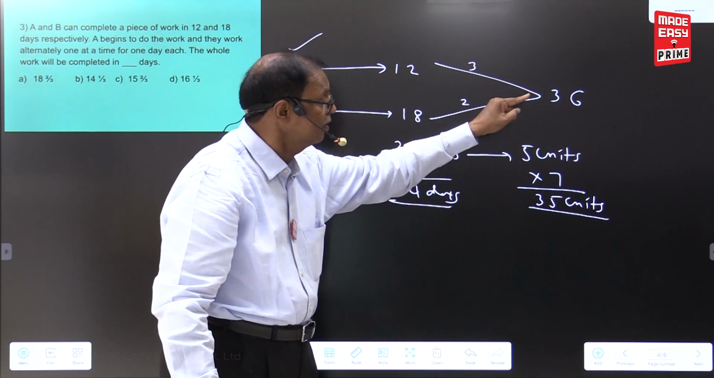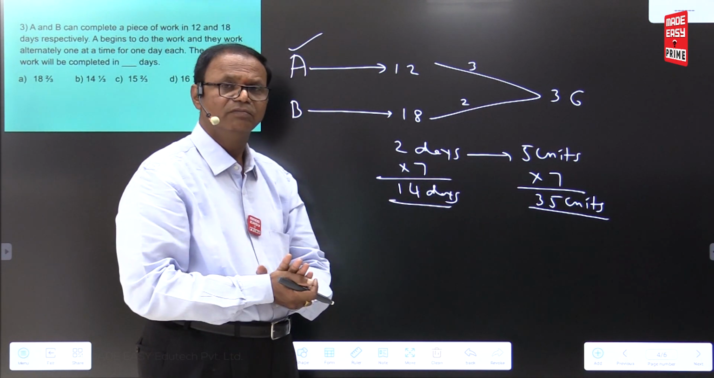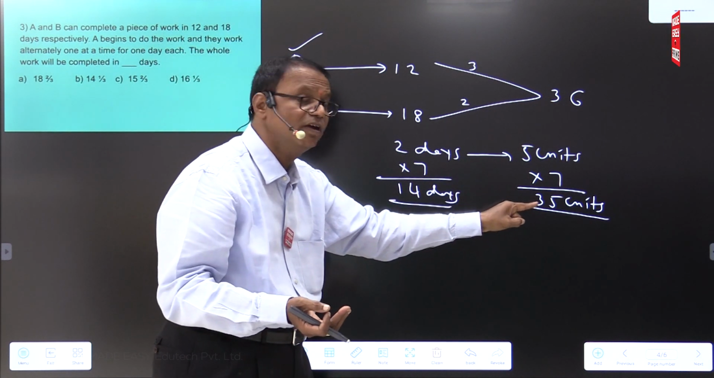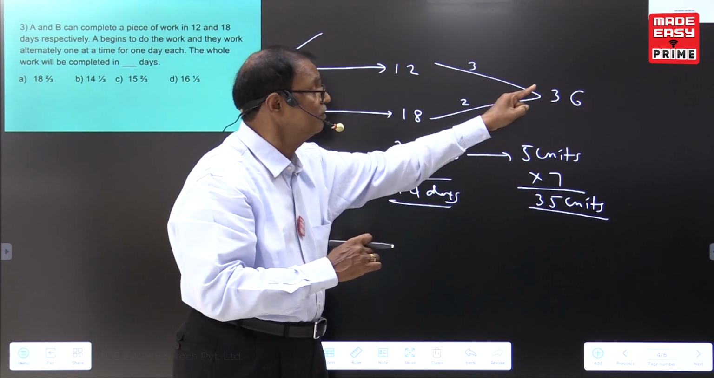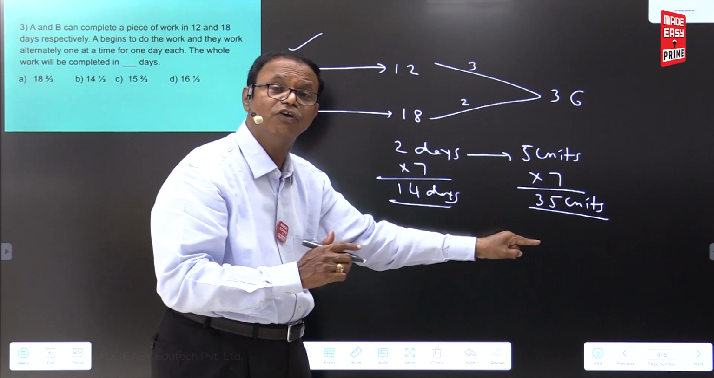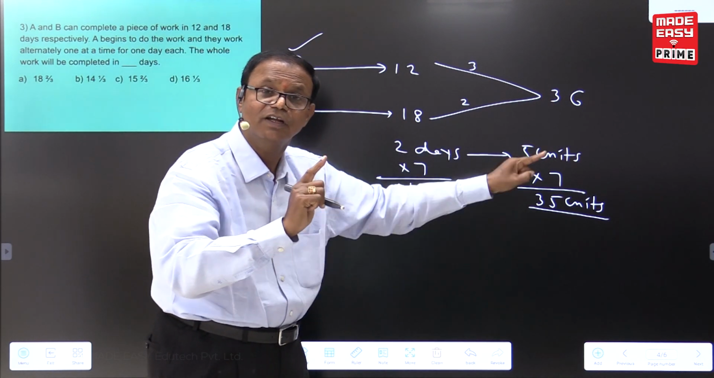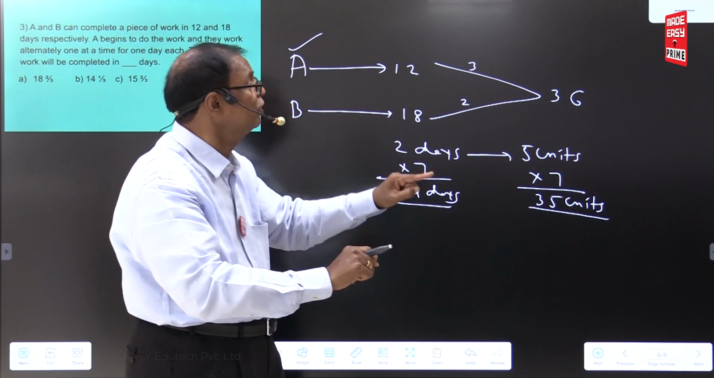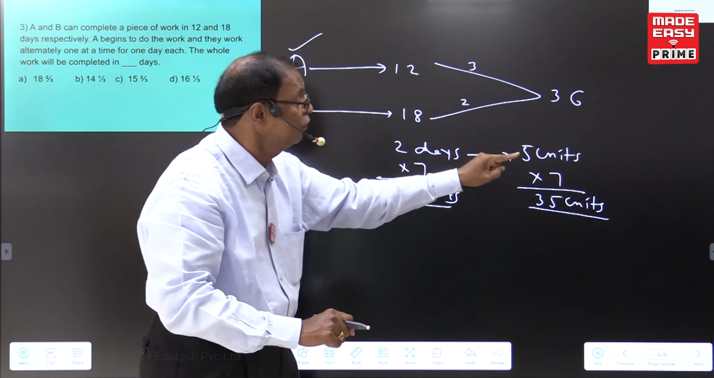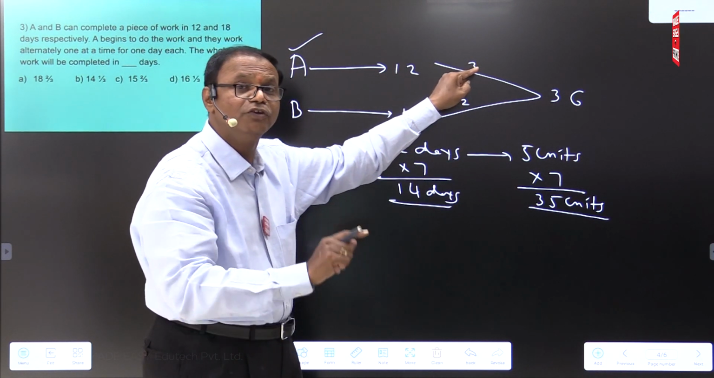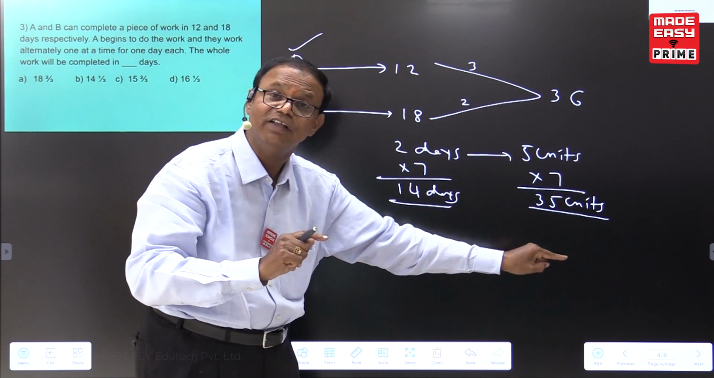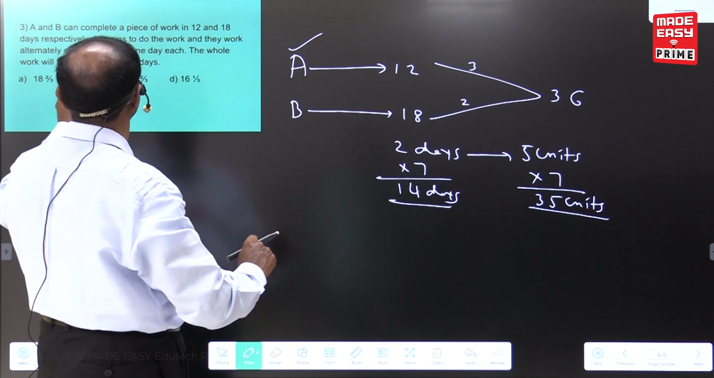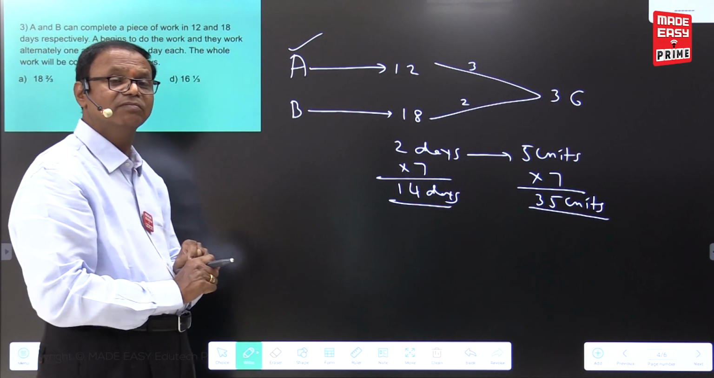Depending upon the given LCM, go for very near. Sometimes it may be accurate, nothing wrong. 35 units completed. Total work 36 units. Still how much unit work? 1 unit. 36 minus 35, 1 unit. This 1 unit, who is doing? A is doing 1 unit by 3 units. Units cancel. 1 by 3 days. 14 plus 1 by 3. What is the 14 plus 1 by 3? B part answer.